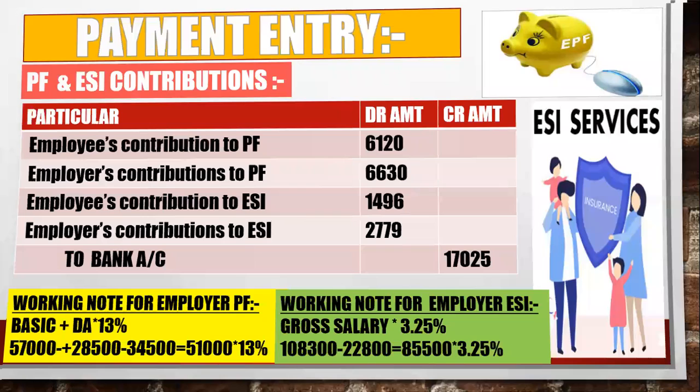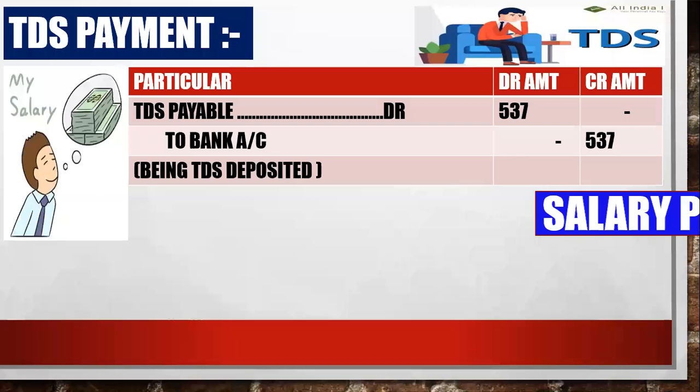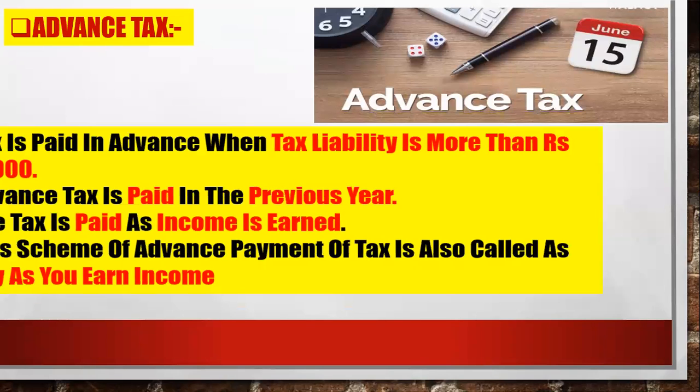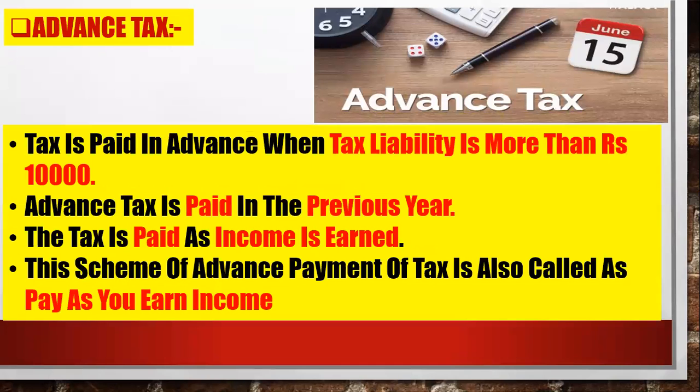For the next, we have to start with the advanced tax and provision for tax. After solving this, next is advanced tax. So we'll see what is advanced tax. This is the tax we have to pay in advance. Who will pay in advance? Those whose tax liability exceeds rupees 10,000. If anyone's tax liability exceeds rupees 10,000, they are liable to pay the advance tax.